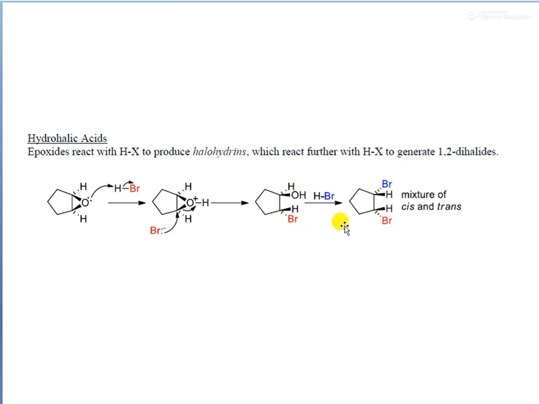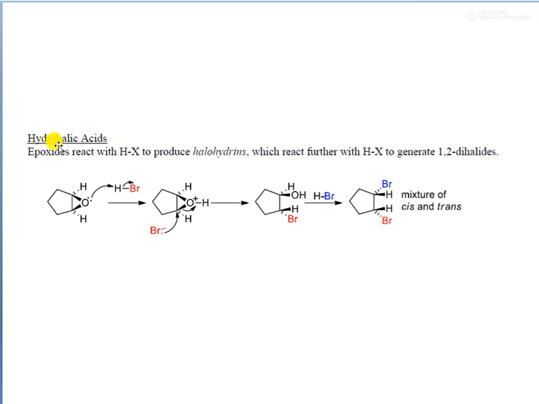Here both the bromines are on the same side, isn't it? So these are actually cis dibromocyclopentane. Okay. So in this type of reaction, the cis product will be the major product, and some amount of trans isomer will also be formed, but the cis product will be the major product.